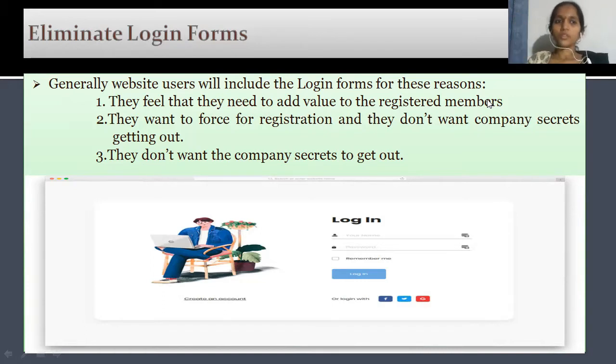Eliminate the login forms. Generally, website owners include login forms for these kinds of reasons, because they feel they need to add value to the registered members. They want to force the registration. They don't want company secrets to go out. That is why they ask you to log in. So make very sure that you are not forcing someone.